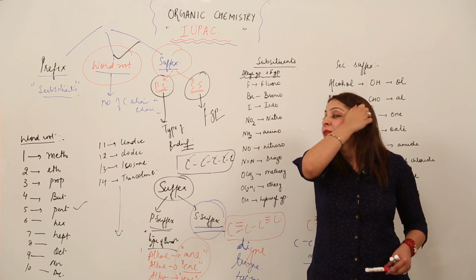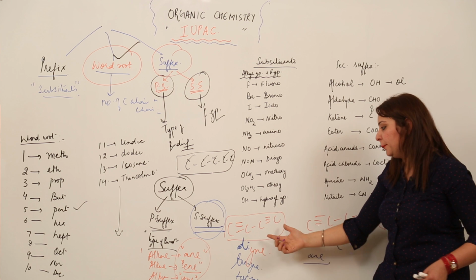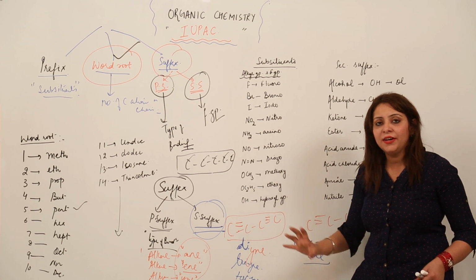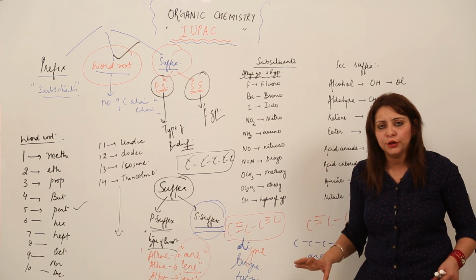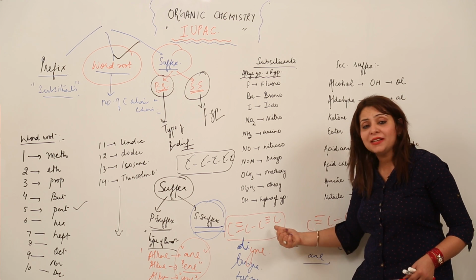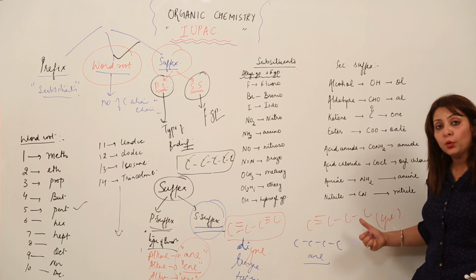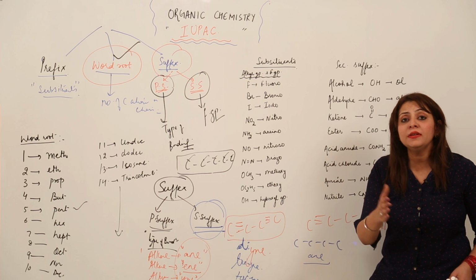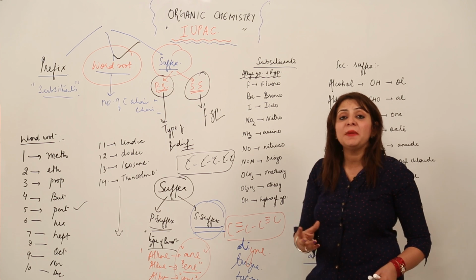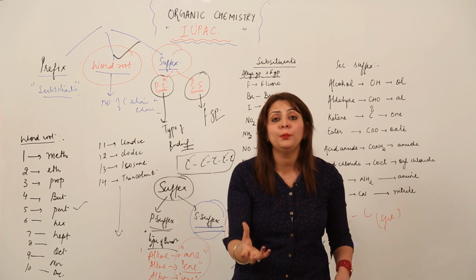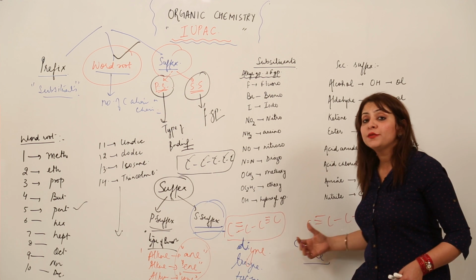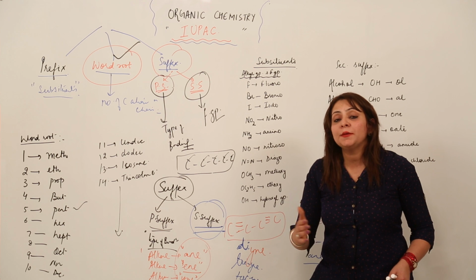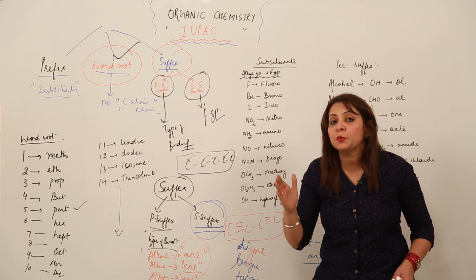use it, right? So like I gave you this example. What you get to see here, there are all C and there are double and different kinds of bonds. So in this case or in this case, in both the cases, I must say there is no functional group, because you know that functional groups are indicated by a particular kind of atom or a group of atoms, and in these molecules we don't get to see any other atom other than carbon and hydrogen. So that means there is no secondary suffix present.